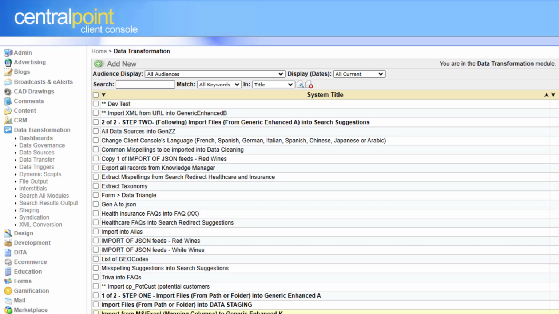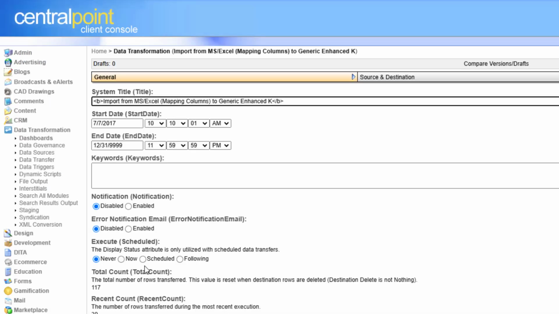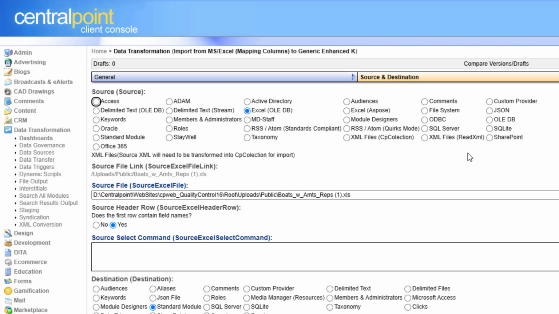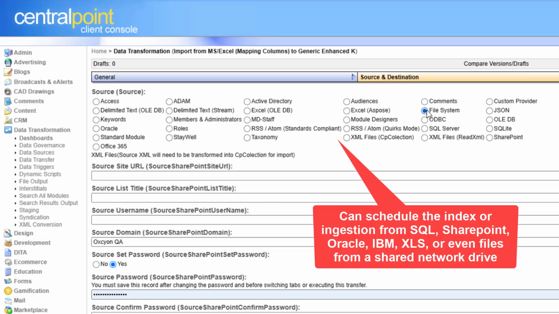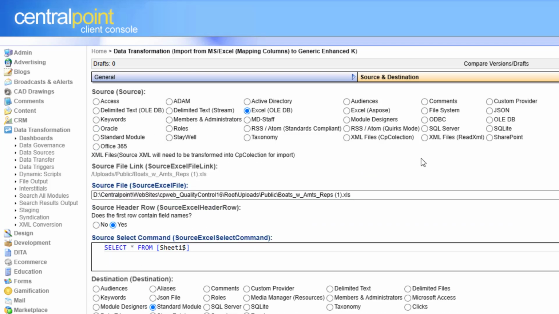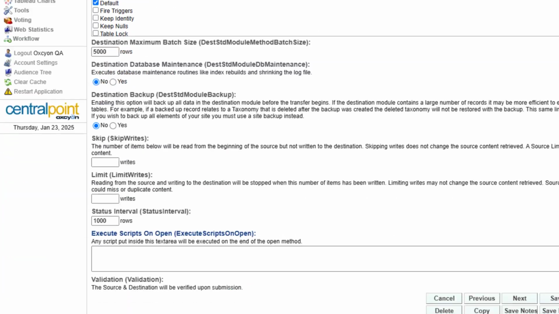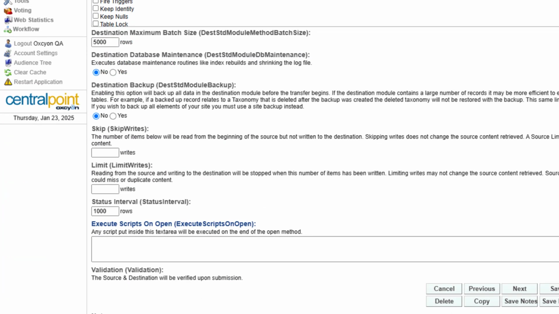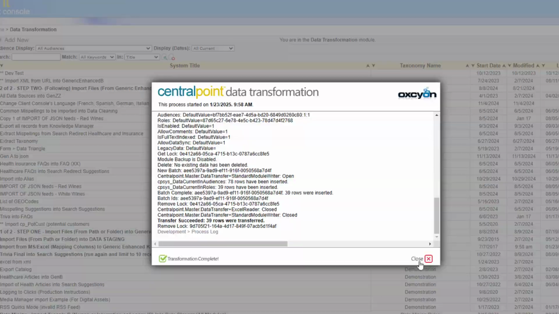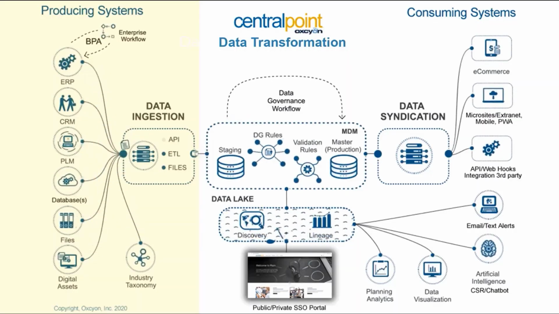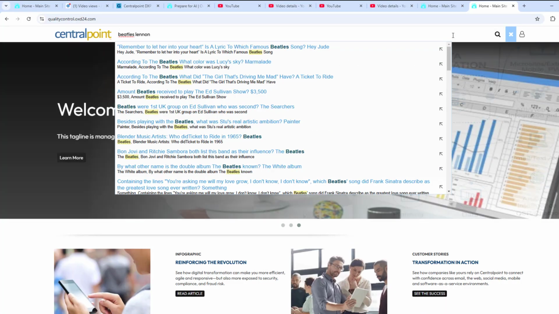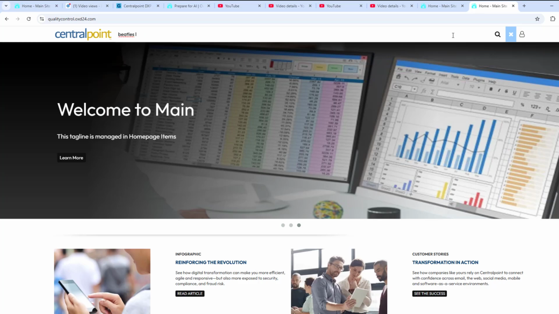Centralpoint can scan, index, or ingest any systems you have, including your shared network drives and file folders. This means that Centralpoint supports both structured data and unstructured data, like PDF, Word documents, images, videos, and even CAD files. Each record that Centralpoint finds maintains the security rules of those records and can even determine when a record has changed, recording its version history. These scheduled indexes pull your data into Centralpoint, where the information can now be searched from a singular source of truth. But the data is better than it was.